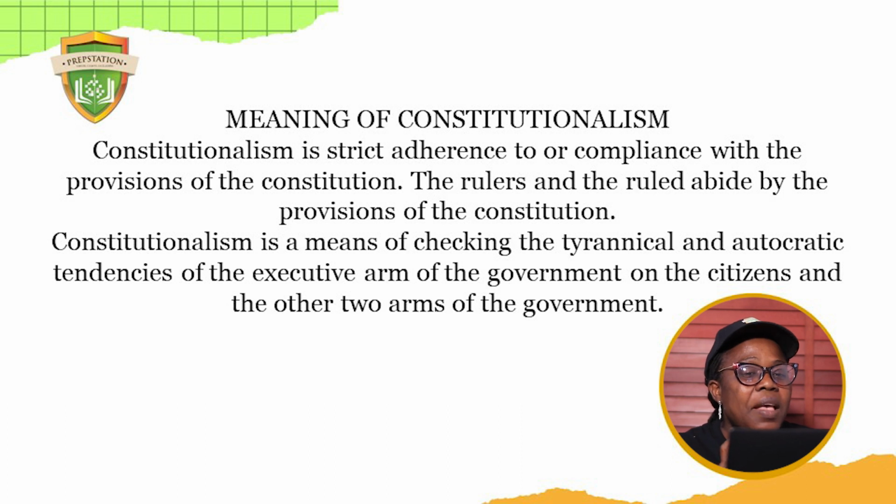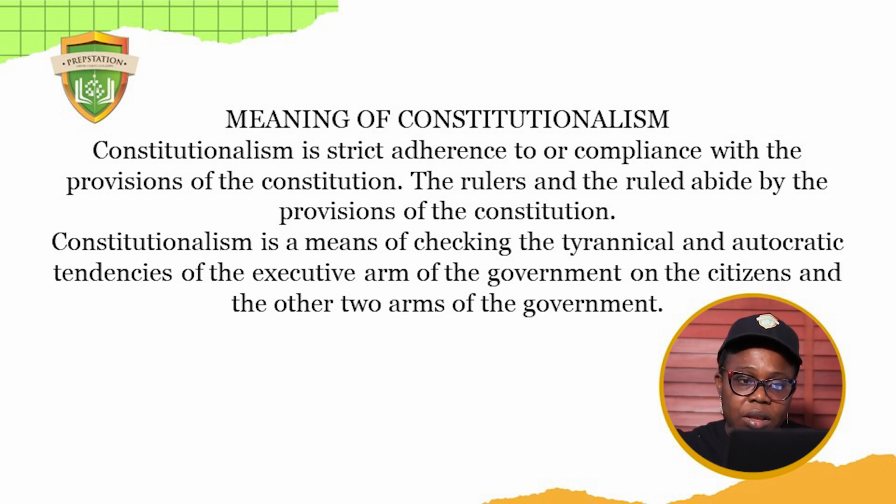It says it is a means of checking the tyrannical and autocratic tendencies of the executive arm of the government on the citizens and the other two arms of the government. Do you understand? So it's putting the executive arm of the government in check. You don't cross the boundary. Everything you do must go according to what is laid down in the Constitution.